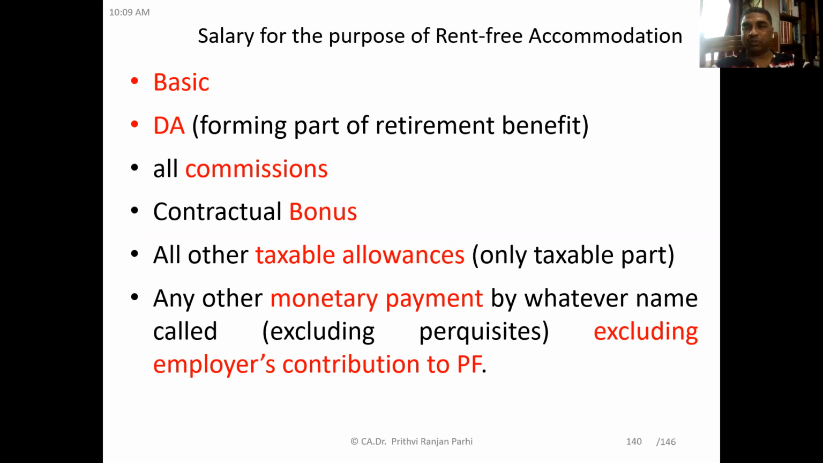All taxable allowances, then other monetary payments by whatever name called. Okay, monetary payments means perquisites will be excluded, since perquisites are non-monetary. Excluding employer's contribution to provident fund. Employer's contribution will be excluded, but all other monetary payments will be included. This is the meaning of salary for the purpose of rent-free accommodation. Is it clear to you? Yes, sir. Good.